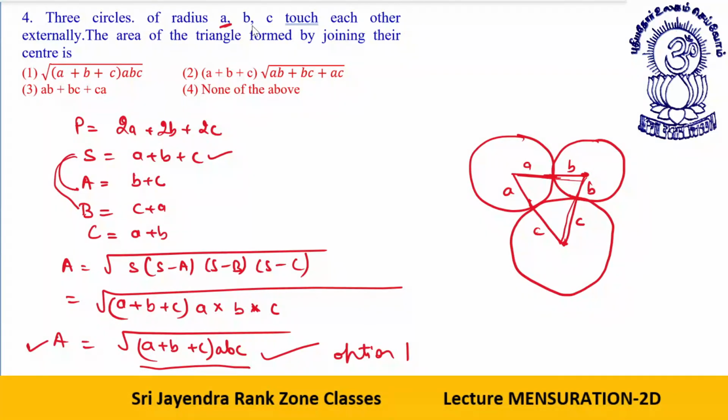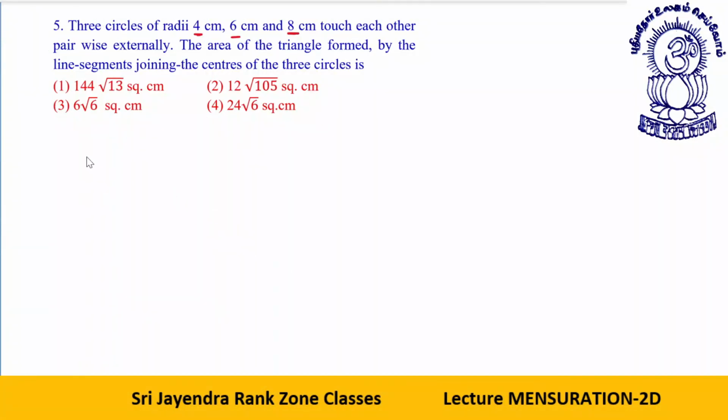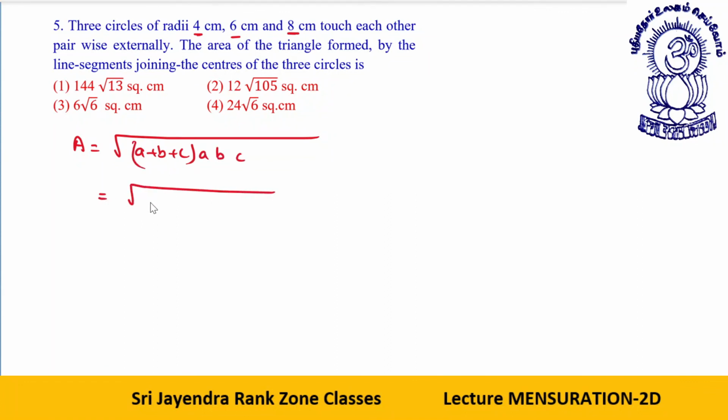We have the radii A, B and C. Final result is A plus B plus C into A into B into C under root. So based on that, finally area is what? A plus B plus C into A into B into C. That gives me 4 plus 6 plus 8 into 4 into 6 into 8.